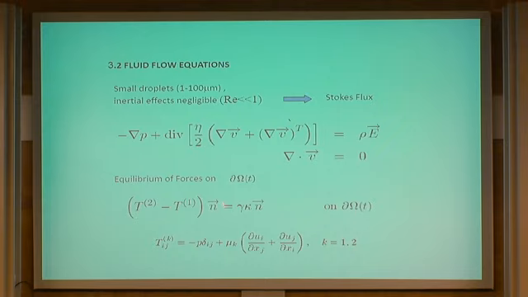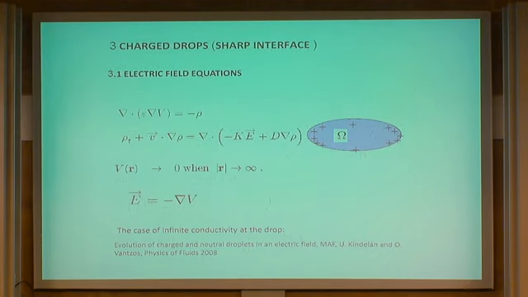Okay, and there is an interface boundary condition, which is that the jump of this stress tensor across the interface, multiplied by the normal, has to balance with the surface tension force, which is proportional to the curvature. So the surface tension comes in the boundary condition for the Stokes system, and there are also electrostatic forces inside the drop, inside the liquid, due to the presence of charges. This is called the Maxwell stress tensor. Actually, you can write this as the divergence of a tensor quantity, which is called the Maxwell stress tensor. But at the end, this is the density of charge multiplied by the electric field.